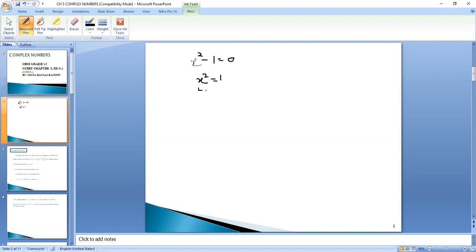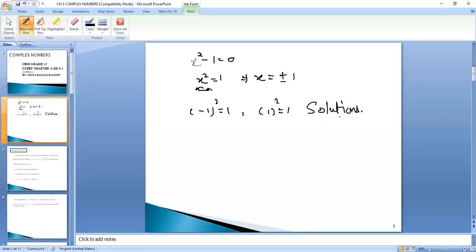Now which values will I put to x so that I am getting the value 1? So we were writing x is equals to plus minus 1, because minus 1 square is equals to 1 and 1 square is equals to 1. So these two we say are the solutions of the equation x square minus 1 is equals to 0, right?